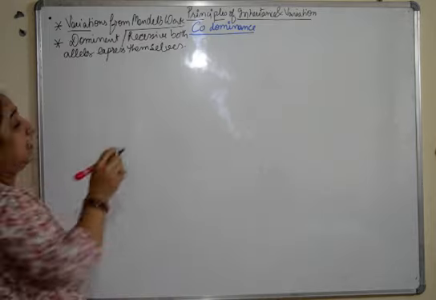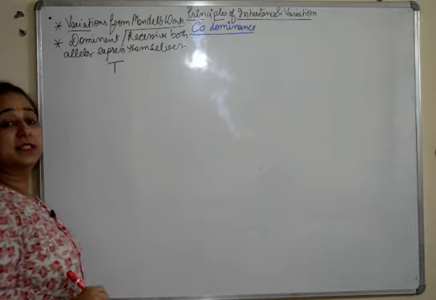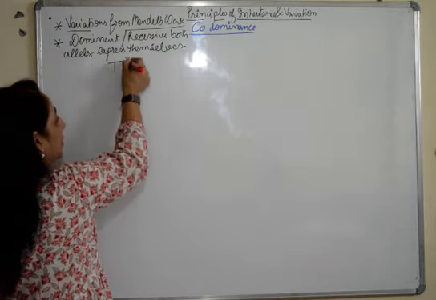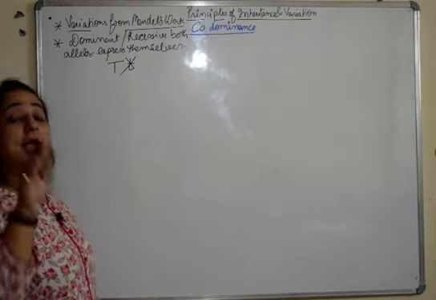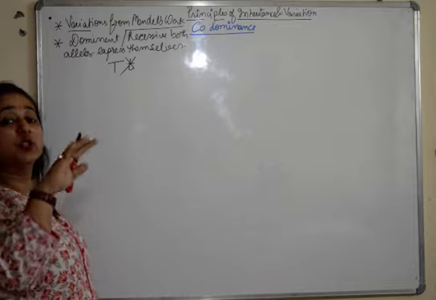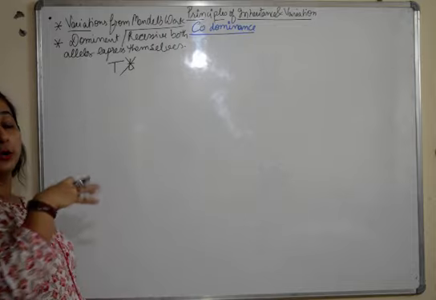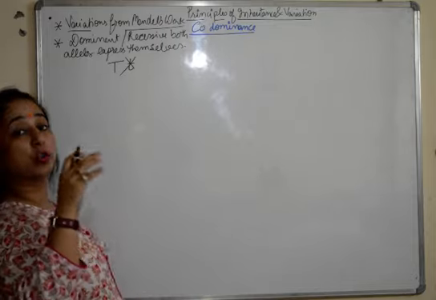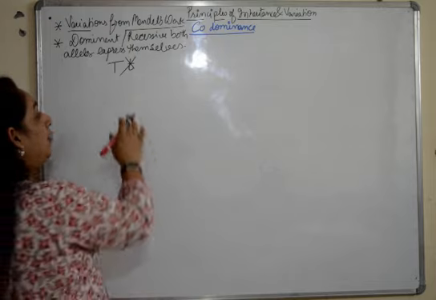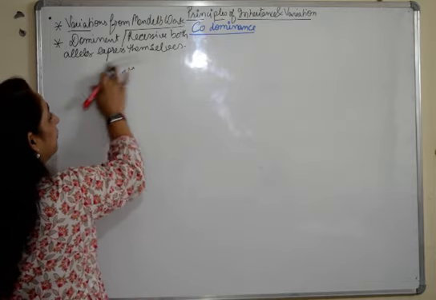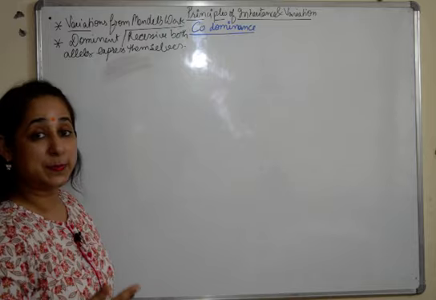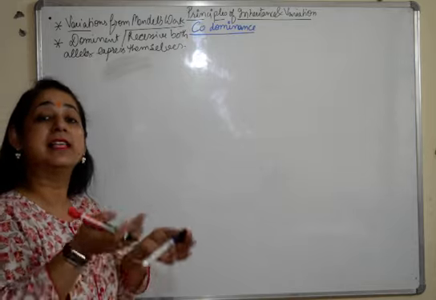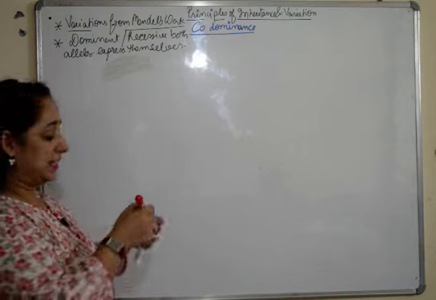Mendel said that if a dominant trait is present, the recessive will not express itself according to the law of dominance. But in the phenomenon of codominance, we see that even if the dominant trait is present, the recessive will express itself, or you can say both of them will simultaneously express themselves.